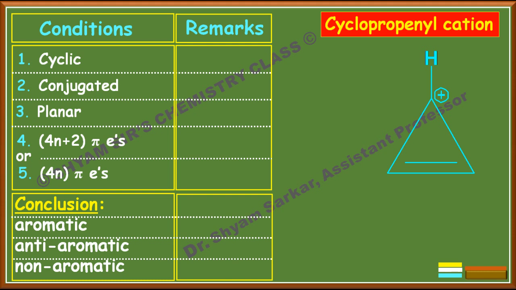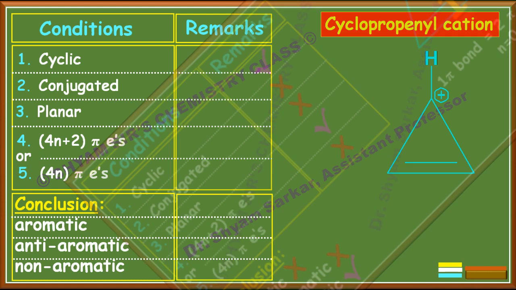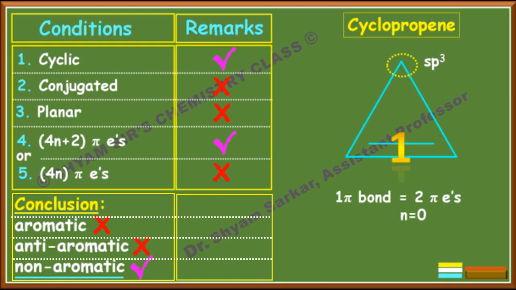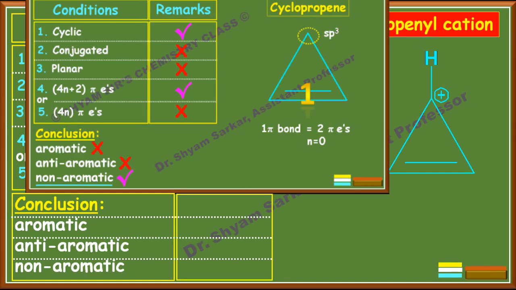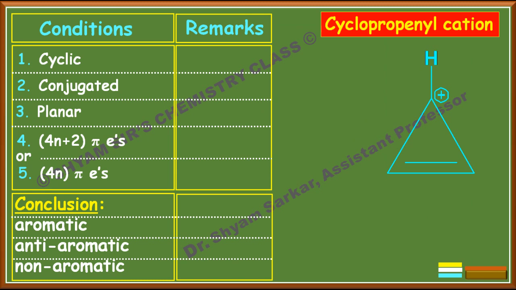If you see this cyclopropenyl cation, before this I would like to show you what it was in the case of cyclopropene. In the case of cyclopropene, when the cation was not there, it was a non-aromatic compound. But when the positive charge comes here, this carbon becomes sp2 hybridized, and this is cyclic, and since all atoms are sp2, this is conjugated and planar.